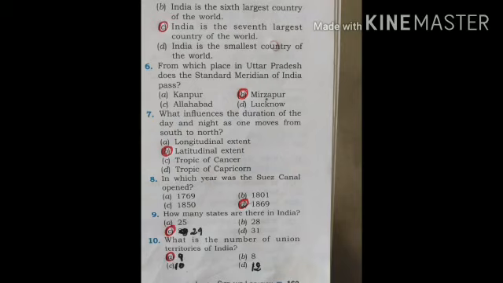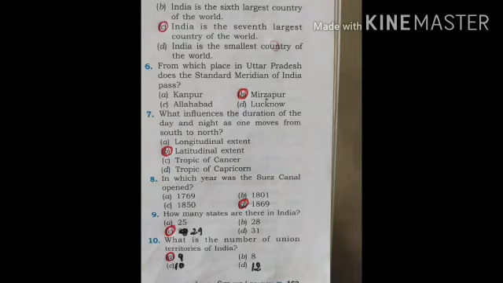Next, question number 6. From which place in Uttar Pradesh does the standard meridian of India pass? You have four options: Kanpur, Allahabad, Mirzapur, Lucknow. Correct option is B, Mirzapur.